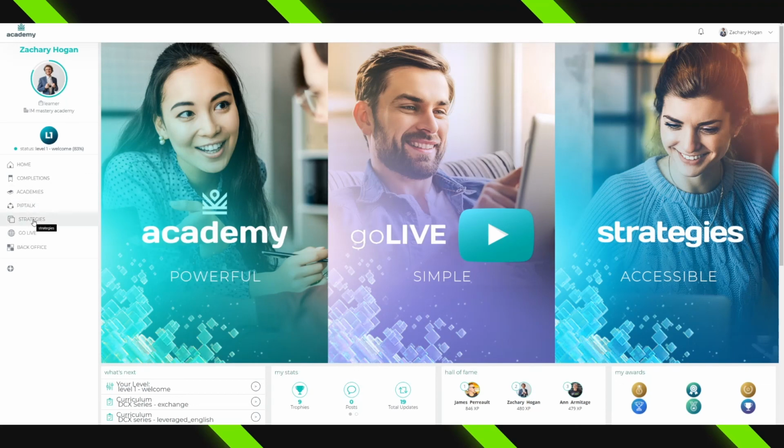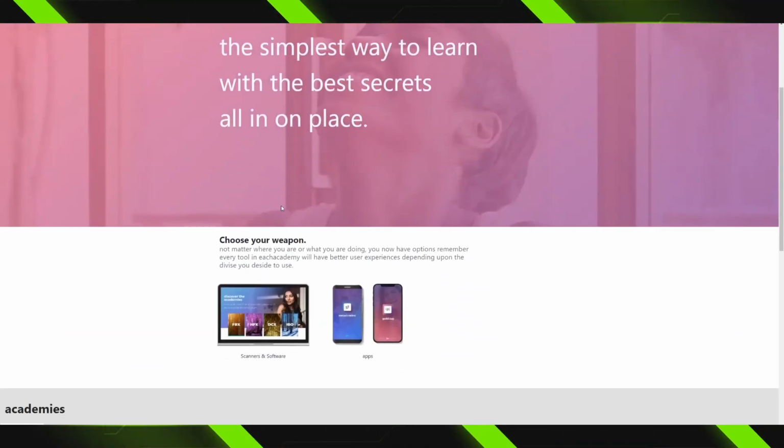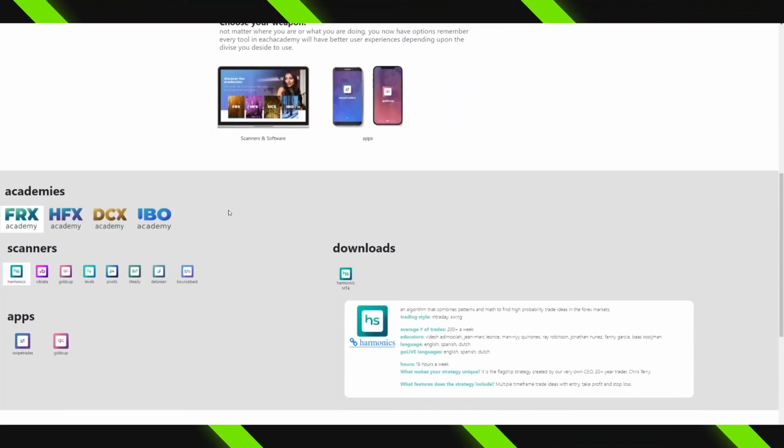In the menu, you're going to see a strategies button. On the strategies page, you're going to see different scanners that are related to Forex, HFX, digital currencies, and in the future, there's even going to be specific content related for business builders here in IM Academy.